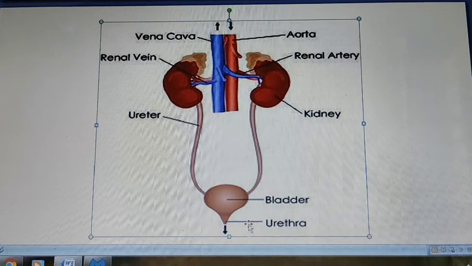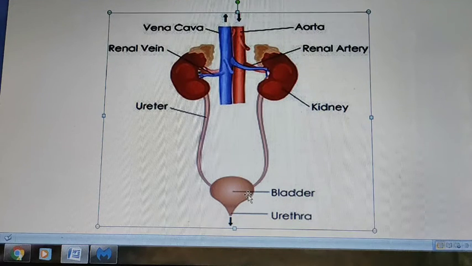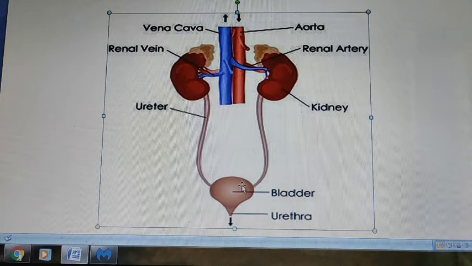Next is the ureter. The ureter is a long and muscular tube which passes urine, which is formed in the kidney, to the urinary bladder. Now the urine has reached the bladder.